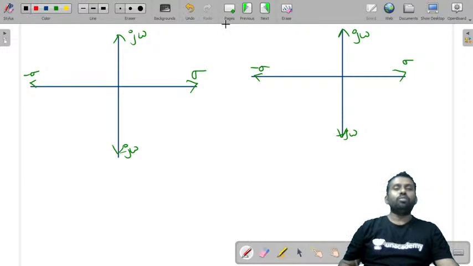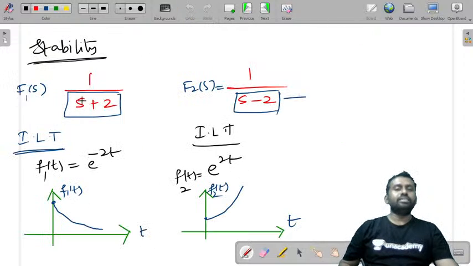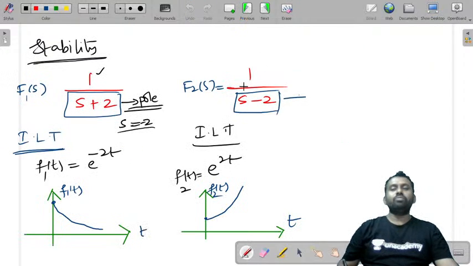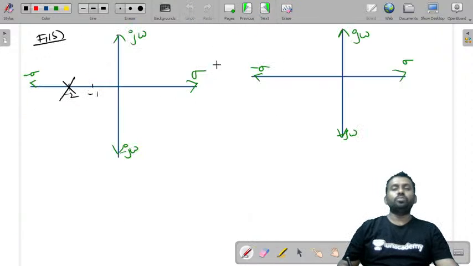Now let's try to plot it. First I'll plot f1 of s. For f1 of s, you don't have any numerator, no zero. Where is the pole? The pole is at s is equal to minus 2. So let's mark minus 1 and minus 2. Here you have a pole. And if you consider the 1 by f2 of s function, the pole is at s is equal to 2.